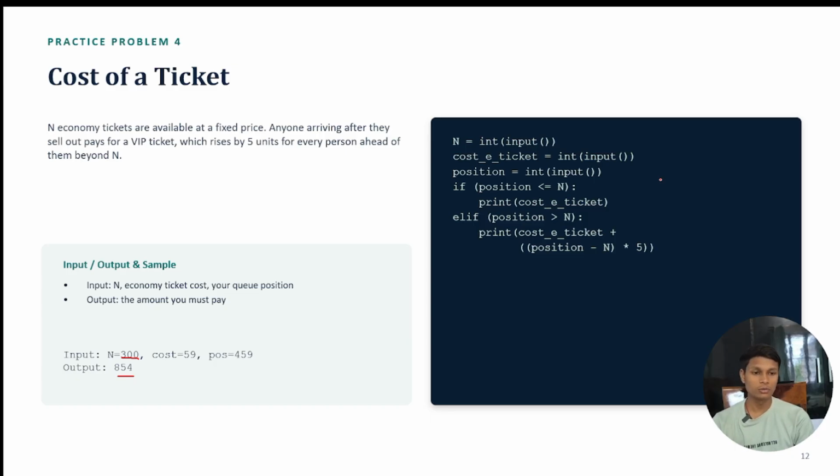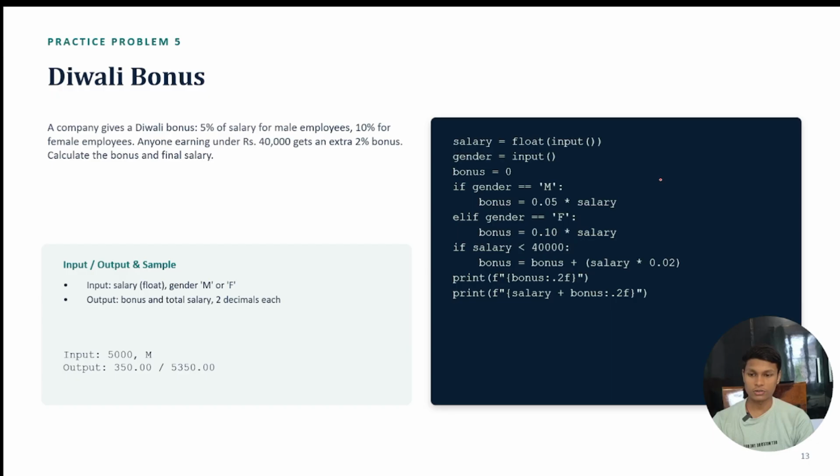That gives you motivation, like you are able to solve this type of question, because this was not a simple type of question. Let's read the statement first. After that we are going to see how all this will work. Okay, so here you can see that our problem statement was like that. A company gives a Diwali bonus. Okay, it means that a company decided to give a bonus on the Diwali festival.